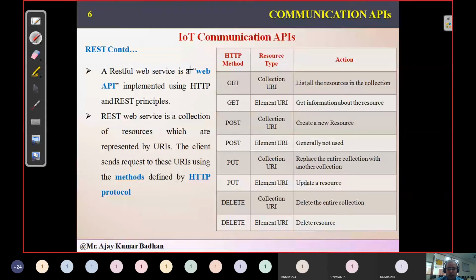Here there are two ways we can use the GET method. In the same way, two ways we can use the POST method, the PUT method and the DELETE method. If you talk about POST, we can use it for creating a new resource, or generally use it to access information. With POST, the information does not appear in the URL. If you are using GET, whatever information you are transmitting will be displayed in the URL, so anyone can try to hack it.